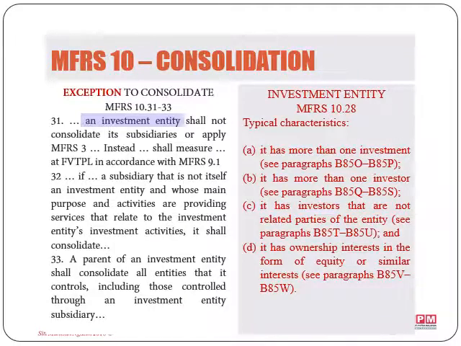Paragraph 28 of MFRS 10 lists down typical characteristics of an investment entity. The first one being having more than one investment, which is obvious characteristic since that is in fact the main activity of the entity. Plus it would be for the intention to diversify its risks and maximize returns. An investment entity can also hold only one investment at one time and still be classified as investment entity.